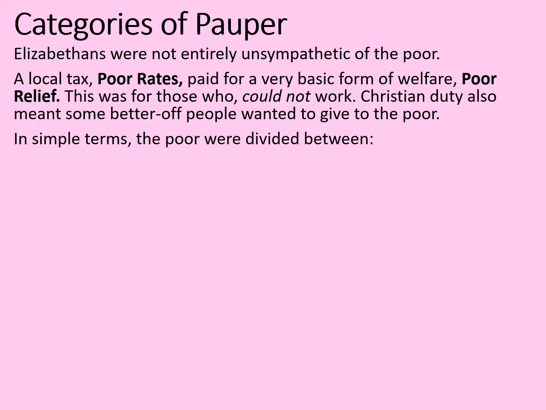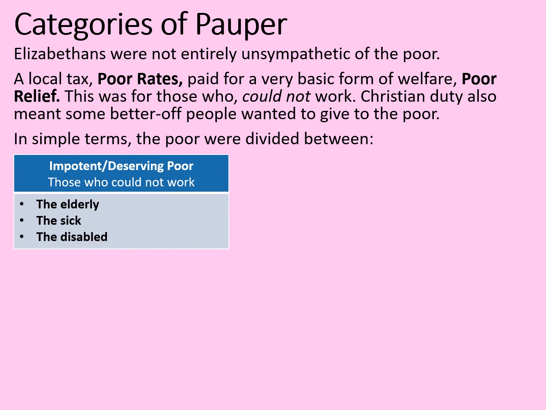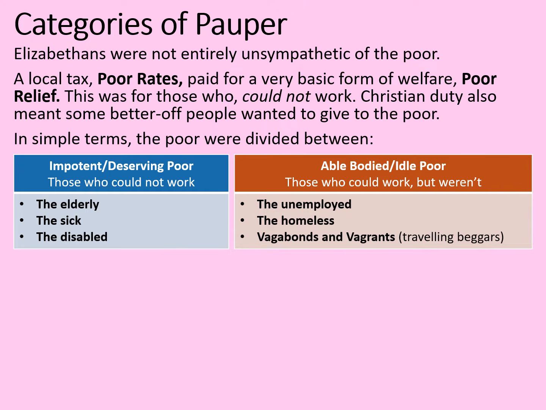In simple terms, the poor were divided between, firstly, the impotent or deserving poor. These are people who could not work. It might include the elderly, the sick, or the disabled. The second category was the able-bodied or idle poor. Idle here meaning basically lazy. These are people who could work in theory, but weren't for whatever reason.